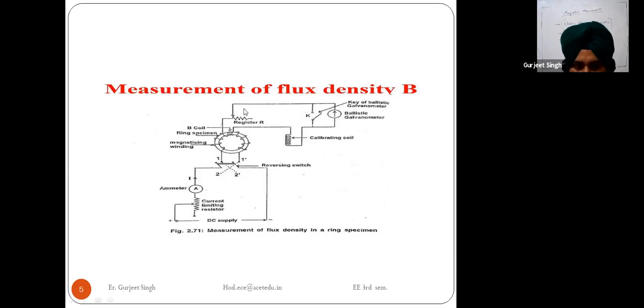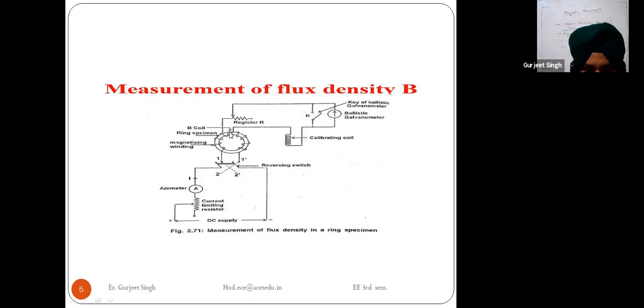First of all I will explain this diagram, means how it works. Then I will elaborate on the working and construction, all in detail. So this is a very important question: measurement of flux density B. What is the flux density? Number of lines passing through per unit area. Measurement of the flux density inside a specimen can be done by winding a search coil over the specimen.